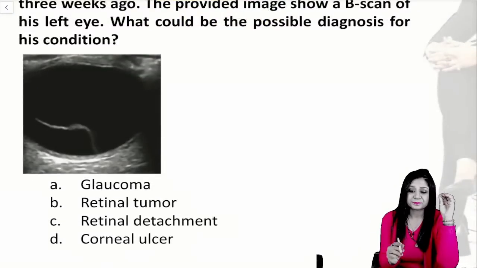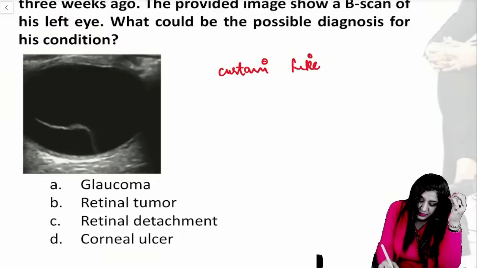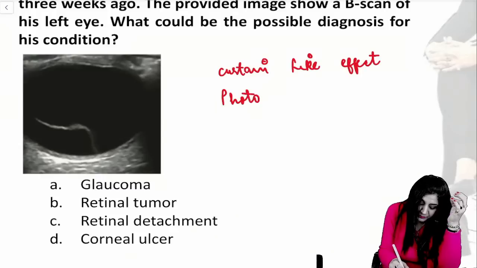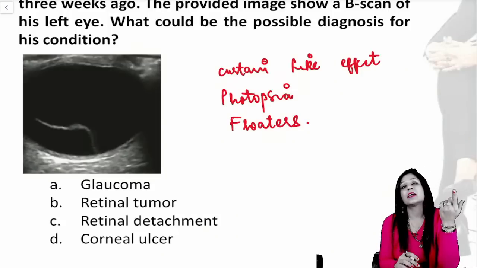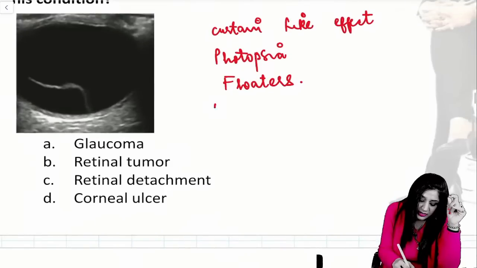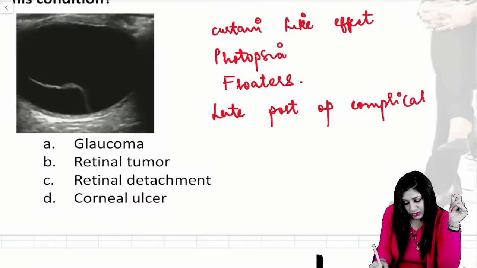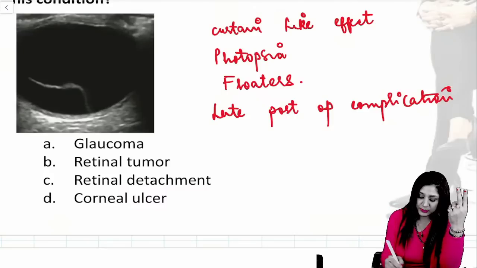So whenever we have the curtain-like effect along with photopsia and floaters, and they are telling you the cataract surgery, it is a late post-operative complication. So which late post-operative complication of the cataract surgery can present with the curtain-like effect, photopsia and floaters?